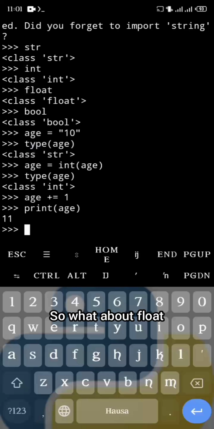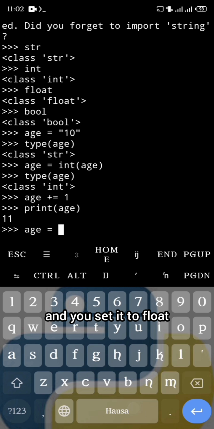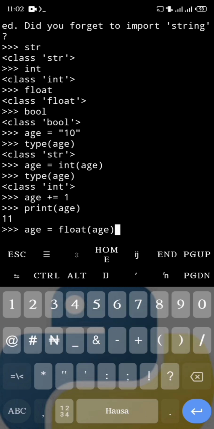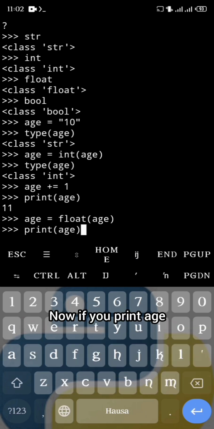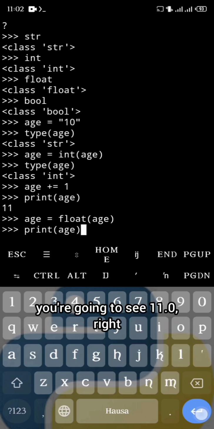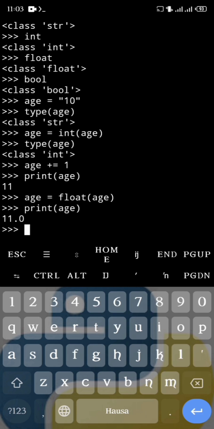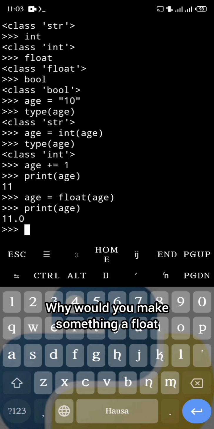So what about float? It's kind of the same. You've guessed it already. For example, if I do age and you set it to float and you give it the age variable, now age is a floating point number. Now if you print age, you're going to see 11.0, right? Why would you make something a float? Well, let me give you an example.